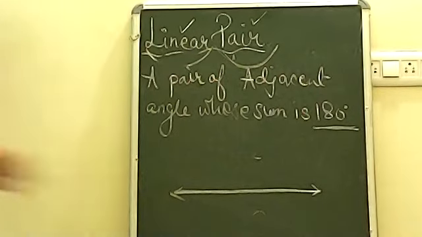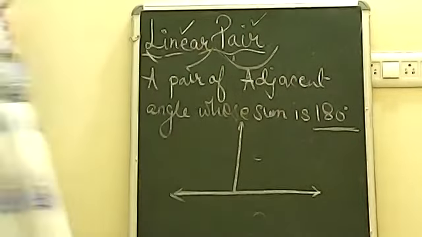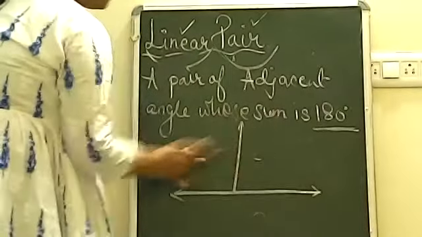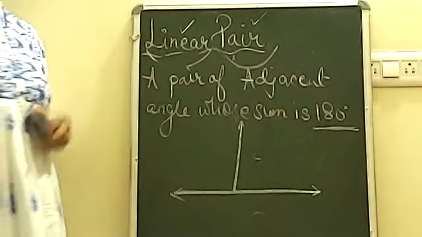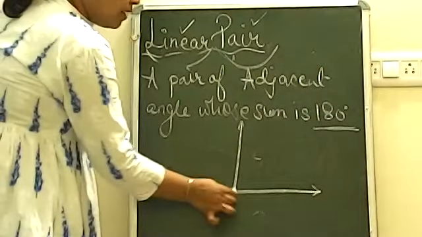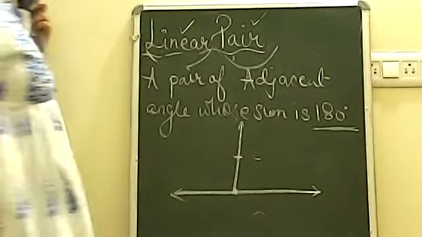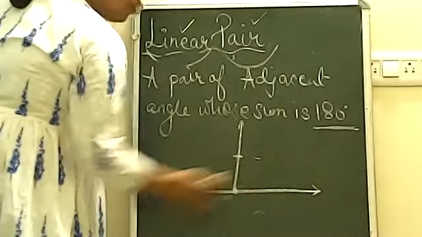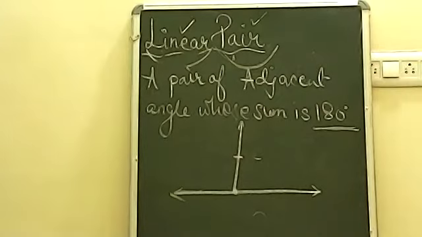So here, if you make one line like this, then it becomes two angles, a pair of angles, which are adjacent. Now this will become a figure of adjacent angles. Why? This is the common vertex, this is the common arm, and these are non-common arms, which are in the opposite direction of the common arm. So this is an adjacent angle.